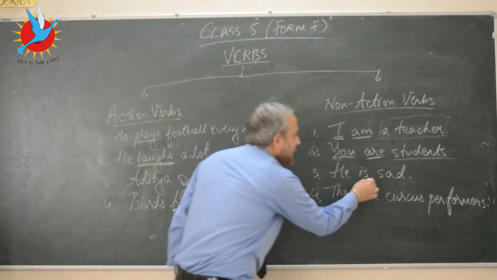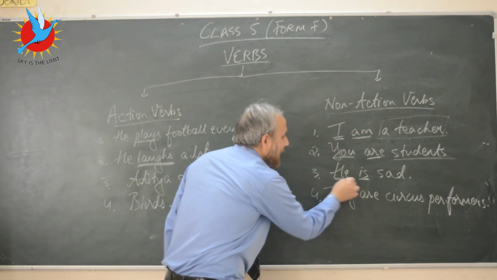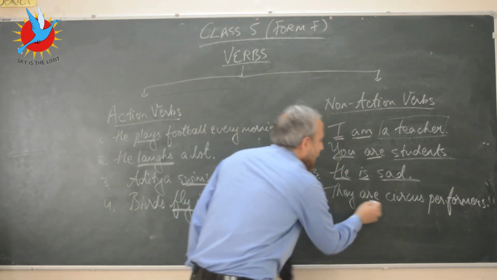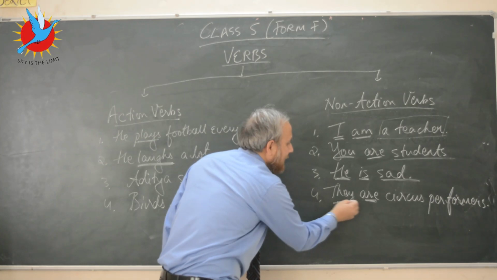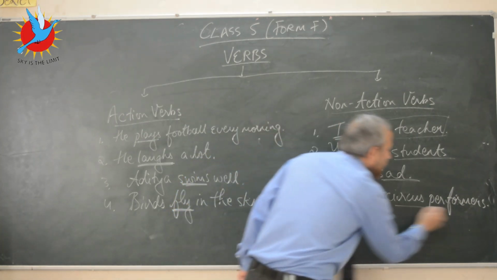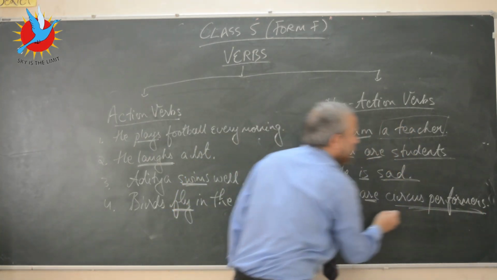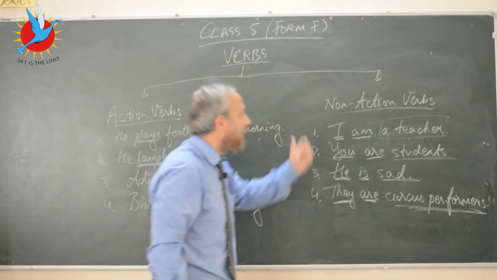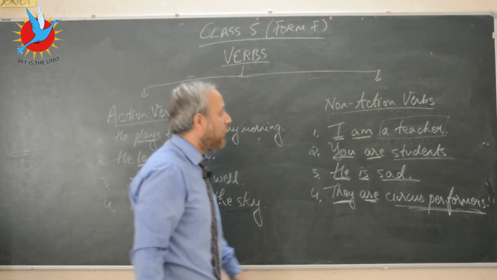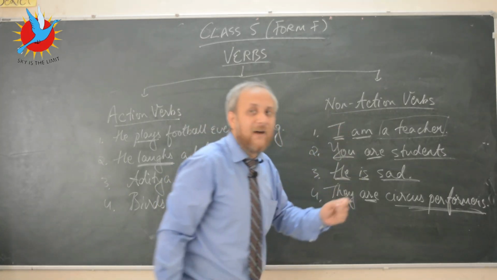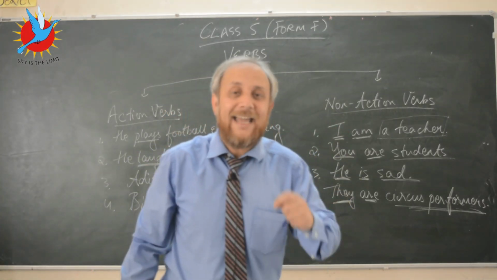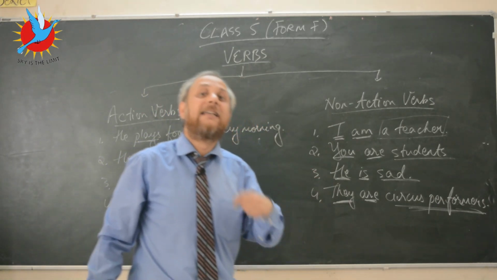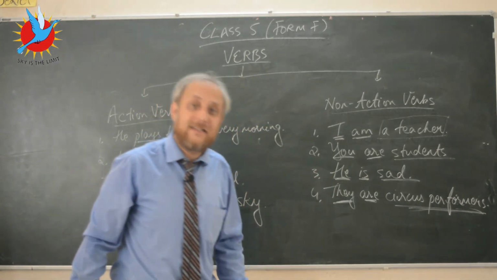Is is a verb here, connecting the subject with more information. And are again is a verb, connecting the subject with more information. And there is no action taking place here. So non-action verbs are words that help us to talk about a state or the condition of something.